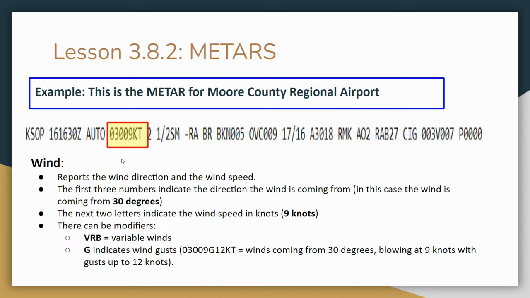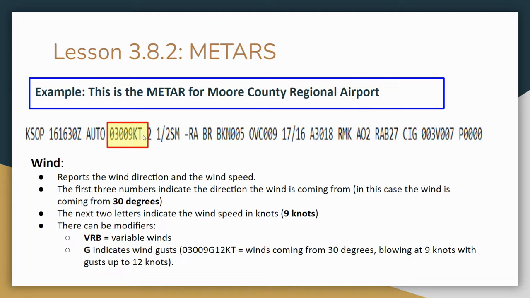And the 09, the second two digits in here, is the speed. So it's 9 knots. They like to use knots, not miles per hour. They will try to trick you here. They might say, okay, go to KSOP, look at this METAR. What is the speed of the wind that day? And they might put 9 miles an hour as an option. Remember that KT stands for knots, so you need to know that. That's one of the areas they'll trick you. And that's what we find a lot on this exam: the FAA likes to put in tricks like that. So be aware of that.